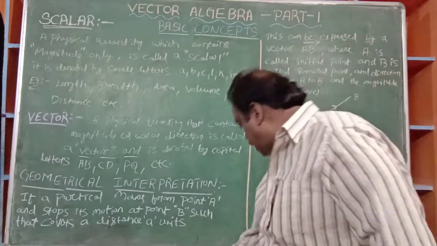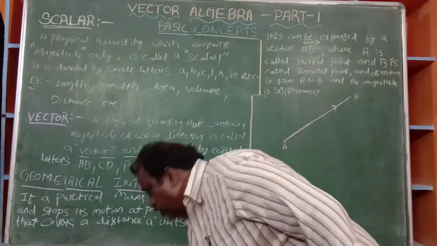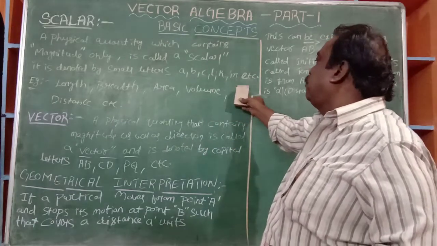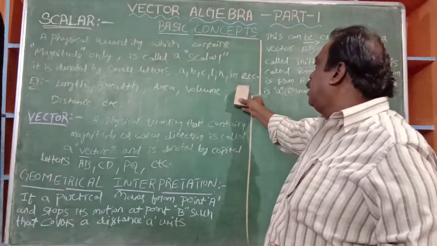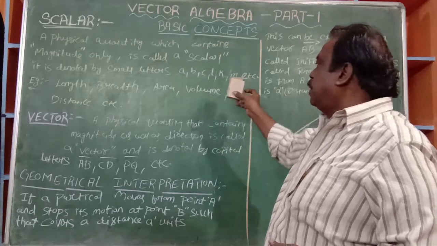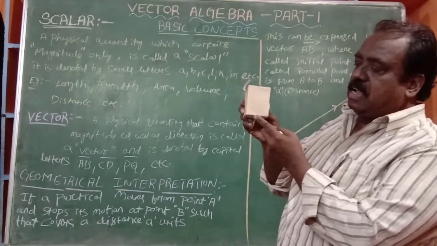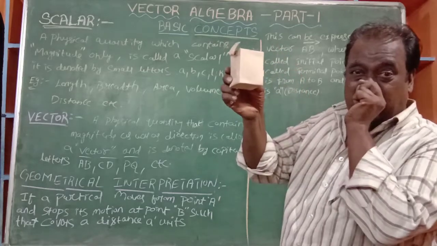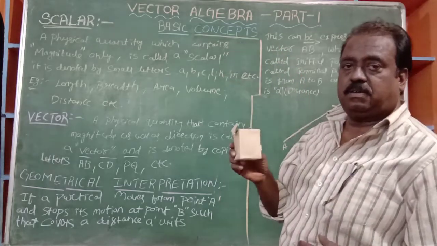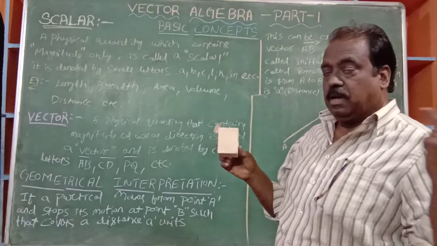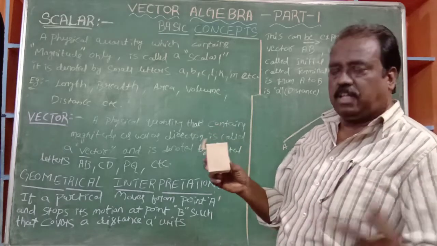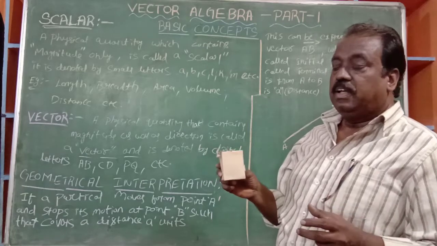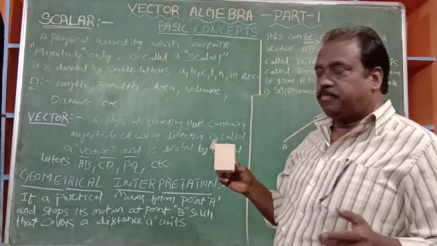But for example, you see this one, it will not be on that board itself, because it contains length, breadth, height. This is 3-dimensional. Myself is 3-dimensional. Everything in our society, the world, is 3-dimensional only. This geometry is a different one.